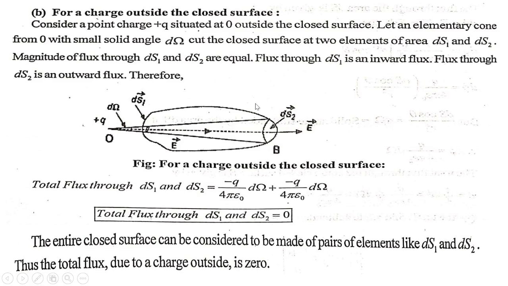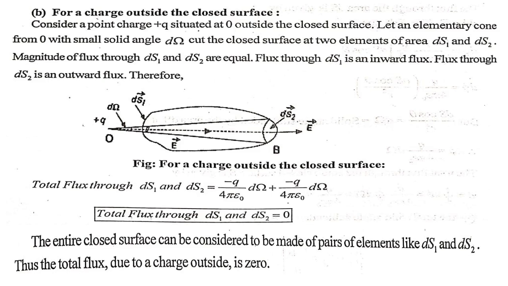See that surface area as shown in figure, that is S, and here the +q is a point outside the closed surface, denoted at O in the figure.